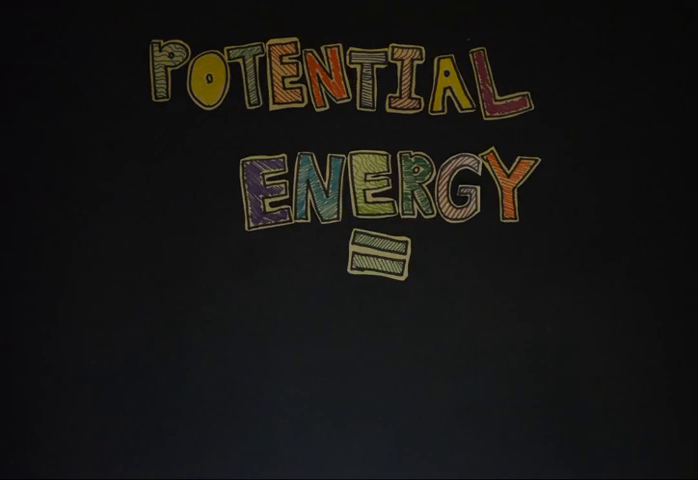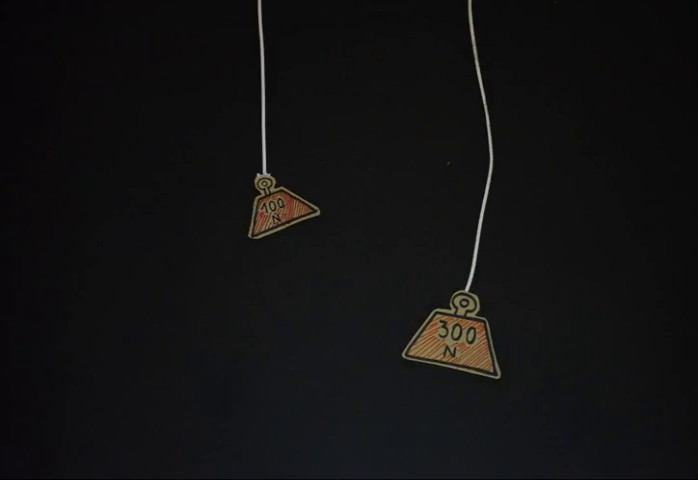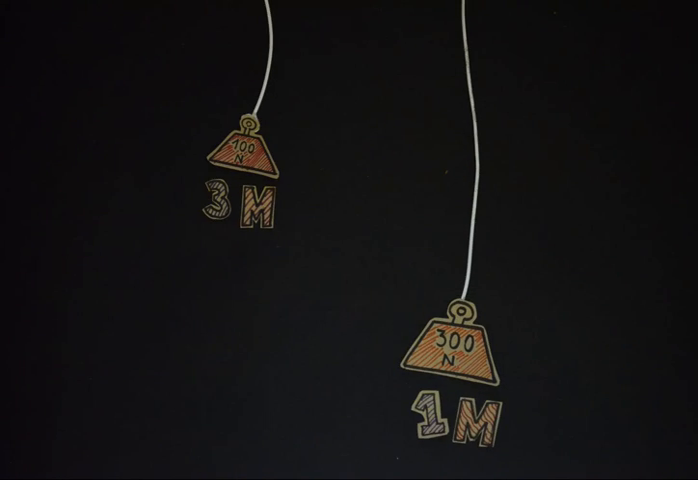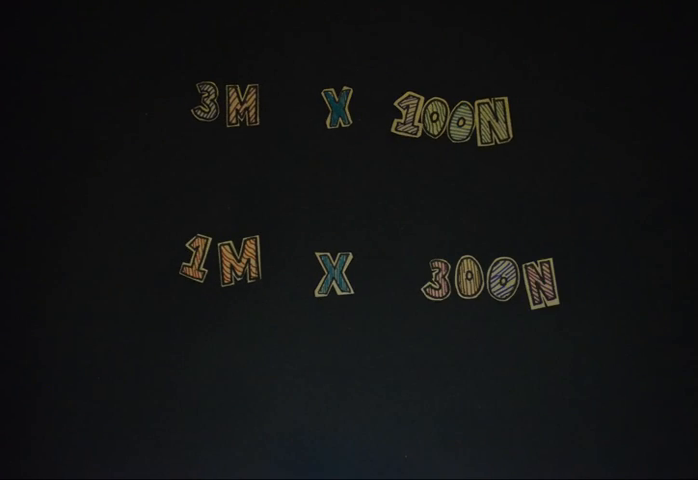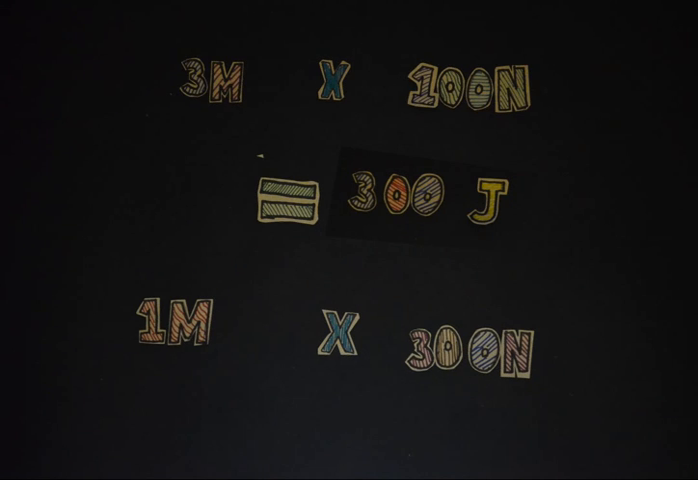GPE equals weight times height. Using this equation, we can calculate that a weight of 100 newtons at a height of 3 meters has the same potential energy as a 300 newton weight at 1 meter. The unit used for energy is called a joule, and we use the symbol J.